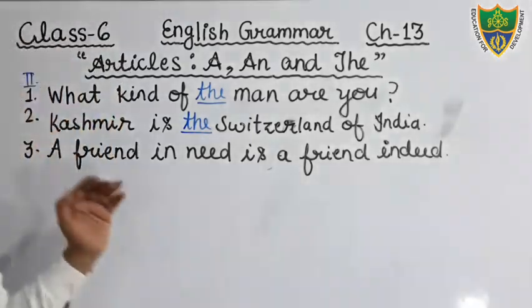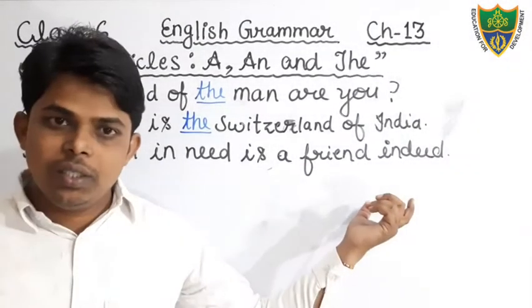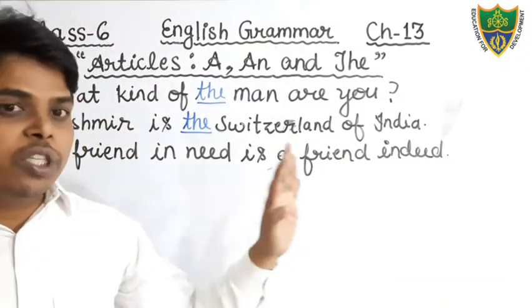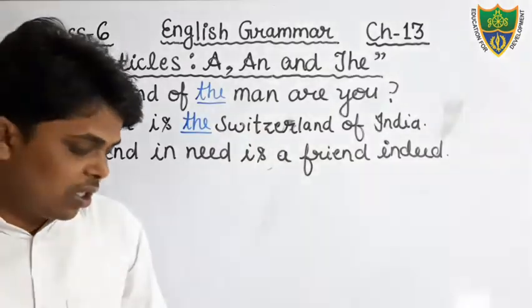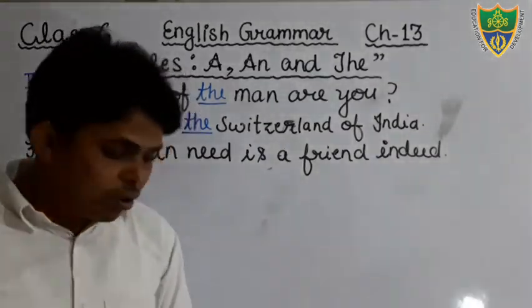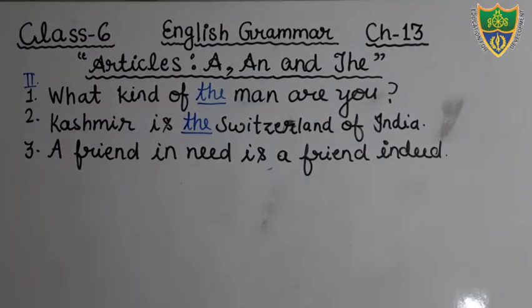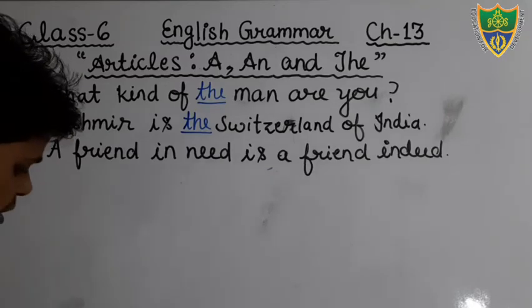A friend in need is a friend indeed. You will write the same sentence in front of the given sentence. Students, I hope you all have understood. If you have any doubts, you can ask on WhatsApp. In question number 3, you will not change anything.